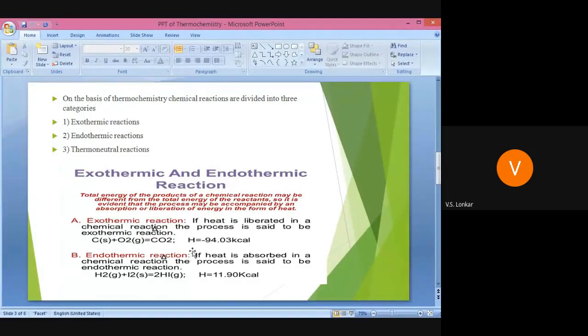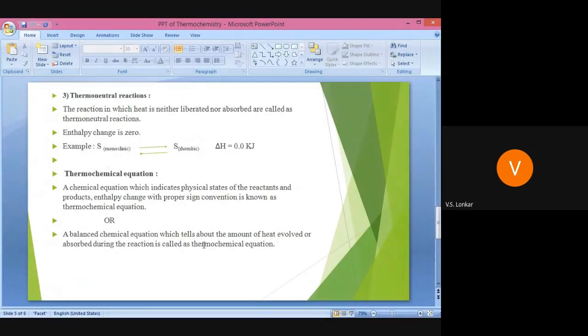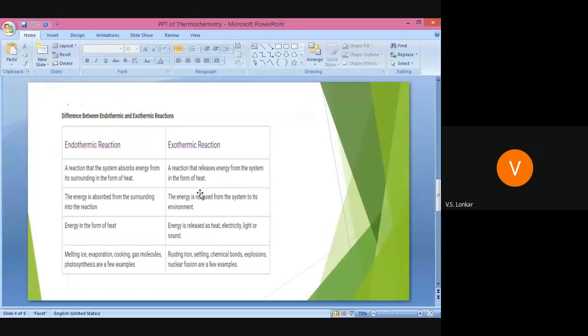Endothermic and exothermic reaction. Now see the differences between the endothermic reaction and exothermic reaction. First, a reaction in which the system absorbs energy from the surrounding in the form of heat is known as the endothermic reaction. We know that system plus surrounding is equal to universe, and whatever absorption or liberation takes place is between the system and surrounding. Therefore, in endothermic reaction, the system absorbs energy from its surrounding in the form of heat.